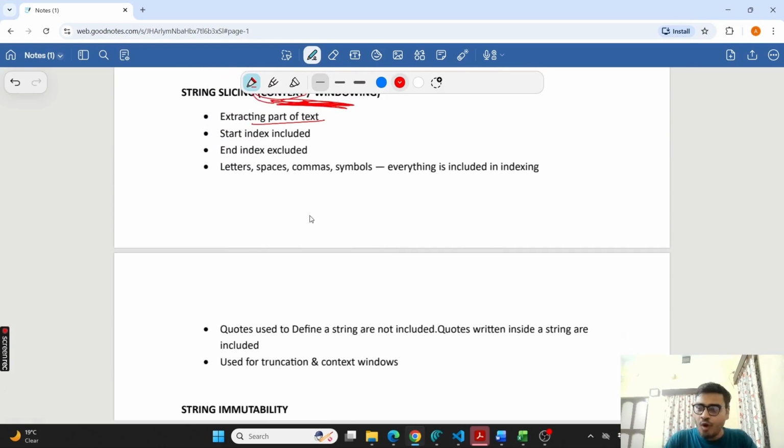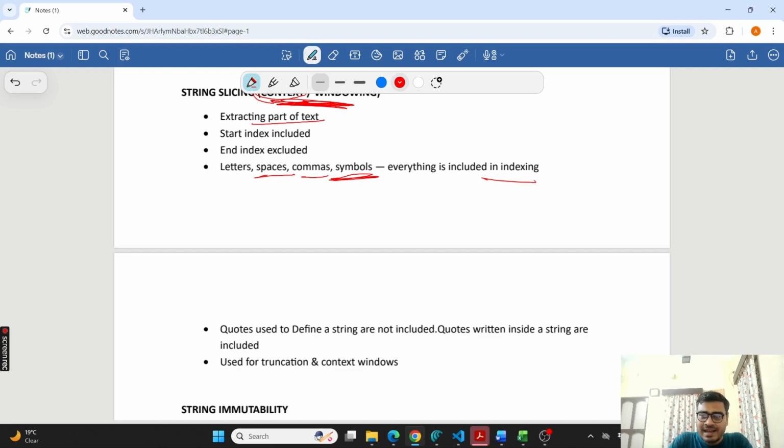The next common doubt I have seen is: what else is included in the index? Of course the letters are included. Other than letters, if you have spaces, commas, or any other symbols or special characters, everything is included in the indexing.